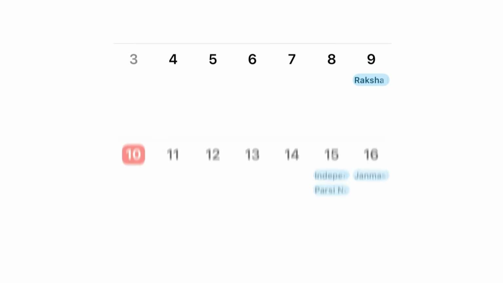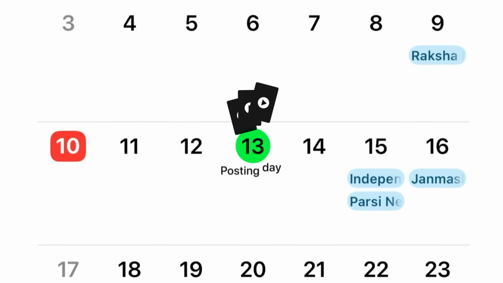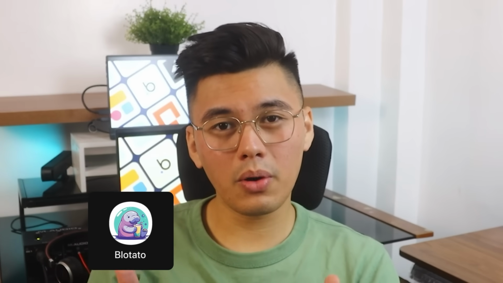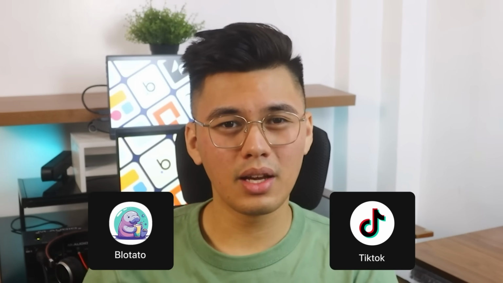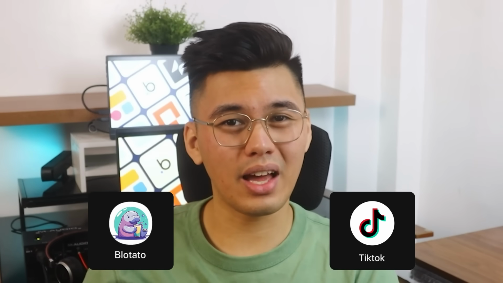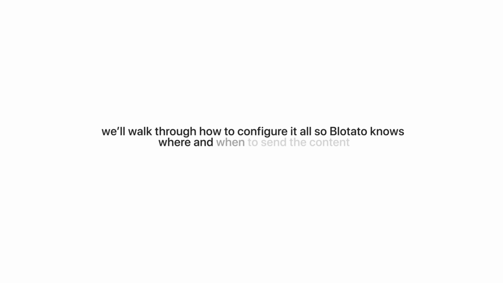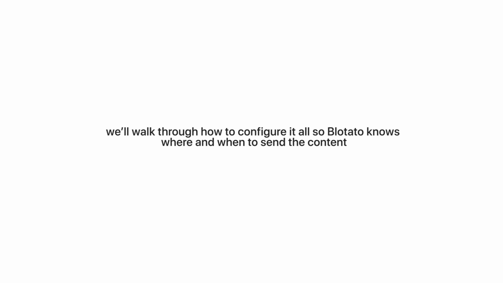We are now ready to automate the final step, which is to actually schedule our shorts for posting on social media. In this case, we're setting things up through Blotato, and for the demo, we'll focus on TikTok. We won't actually post anything live, but we'll walk through how to configure it all so Blotato knows where and when to send the content.